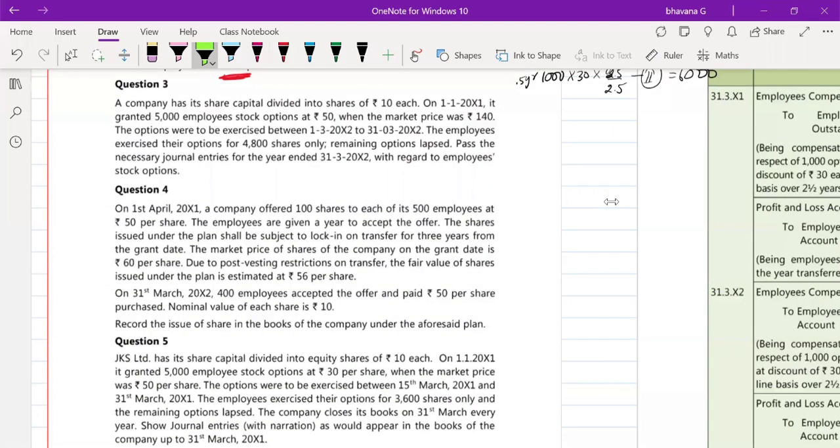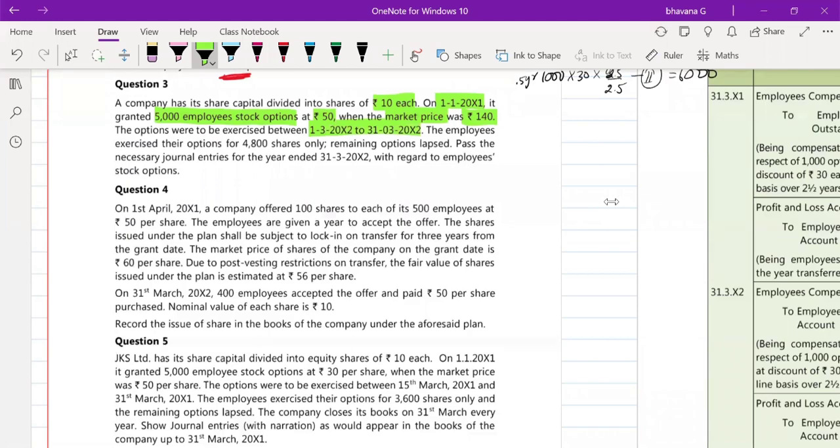Illustration number 3, they tell that the company has a share capital divided into shares of 10 rupees each. So 10 rupees is its face value. On 1/1/2011, it granted 5,000 employee stock options at 50 rupees. 50 rupees is its exercise value. Market value was 140 rupees. The options were to be exercised between 1/3/2012 and 31/3/2012.